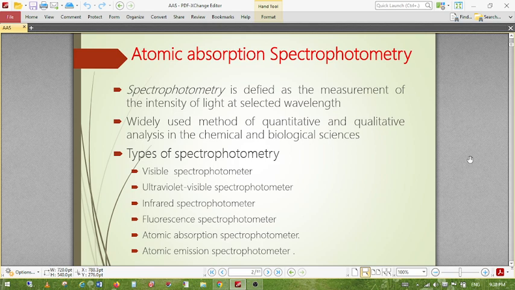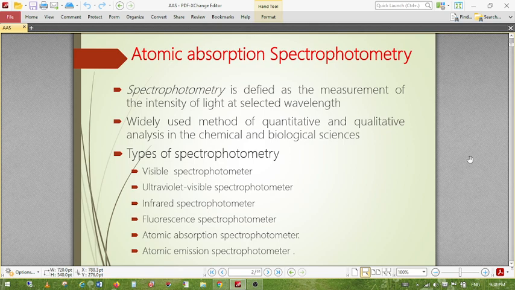In this flame, what happens? This is the atomizer. So here we have to introduce our sample below into the flame. So this is called the atomizer. Let's see the different flames. So this is the flame and this is the cathode.